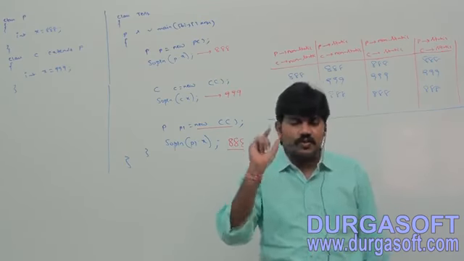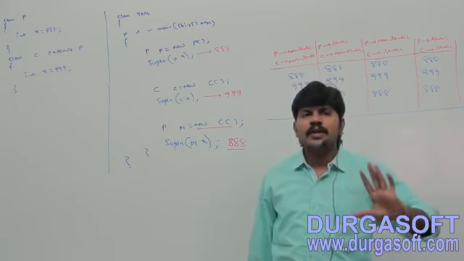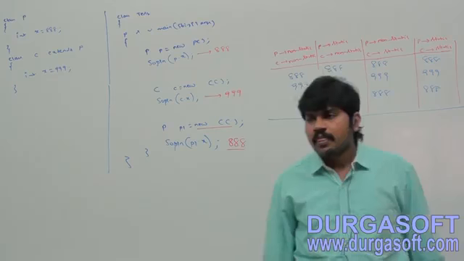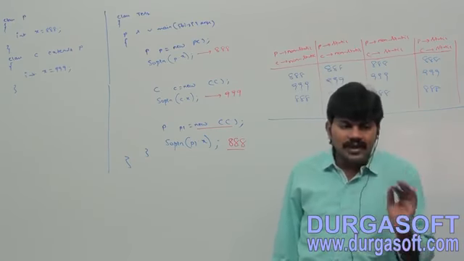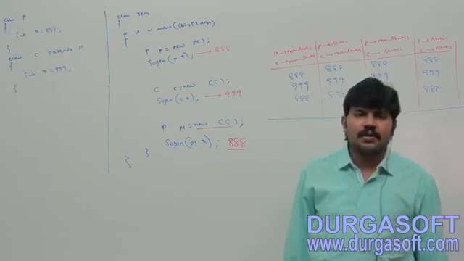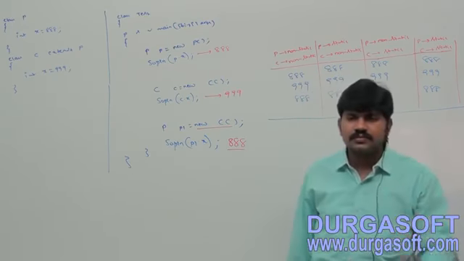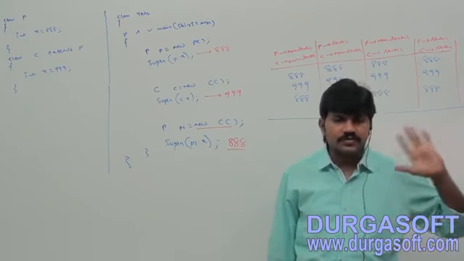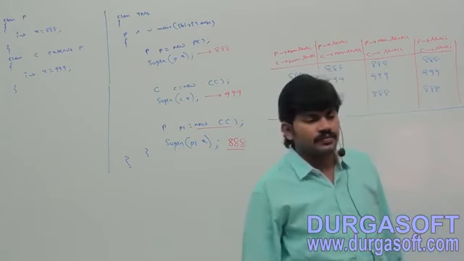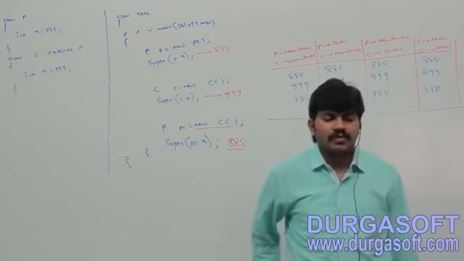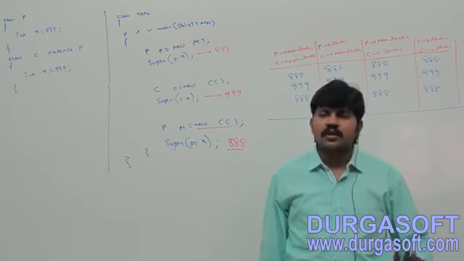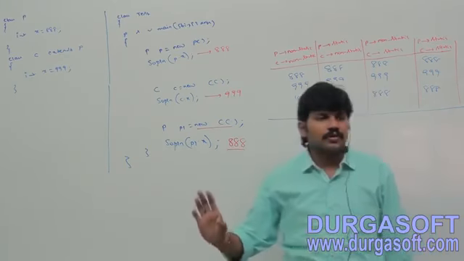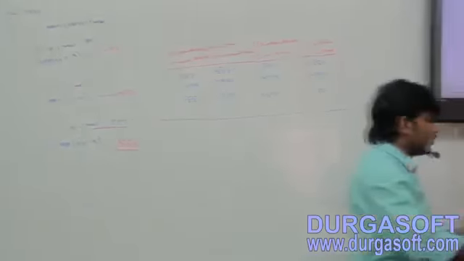Next, within brackets, write: overriding concept is applicable only for methods, but not for variables. Only for methods, but not for variables. That's all. And variable resolution is always taken care of by the compiler based on the reference type. So now let me execute this code.